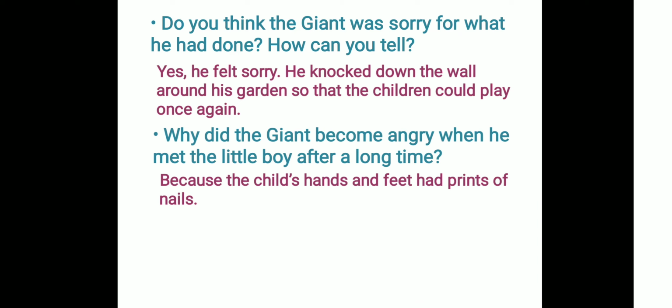Okay, so the giant was angry because he saw that on the little boy's hands and his feet there were prints of nails. You will look up the meaning of nails in the dictionary as well. For now, I'll tell you what a nail is. A nail is something that you hammer into the wall so that you can hang something, like a wall hanging or maybe a photo frame. So it is something that goes inside the wall and can hold a photo frame or any other wall hanging. It is not the fingernail, okay, it is a different nail, the nail that goes inside the wall.